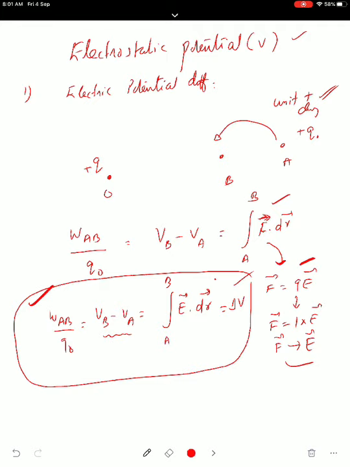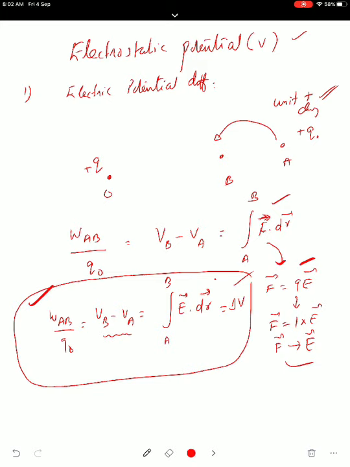Equation: work done in moving unit charge, WAB upon Q naught, meaning work done in moving unit charge, equal to potential difference VB minus VA, final minus initial, equal to the line integral of E vector dot dr vector from A to B. Just like we calculated flux, phi is equal to E vector dot ds over the closed surface. I think this point is clear to all of you.